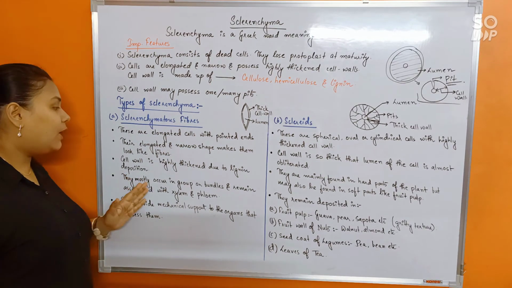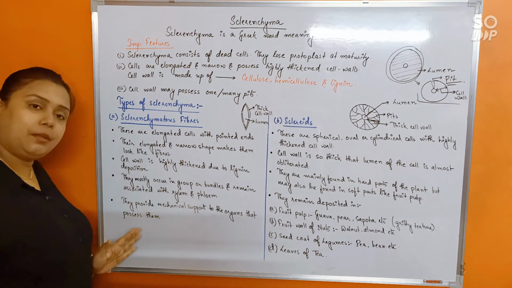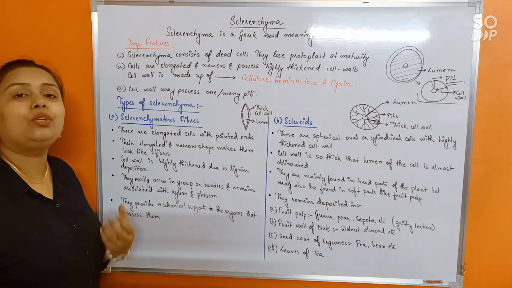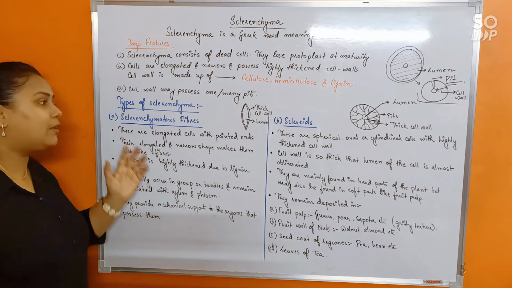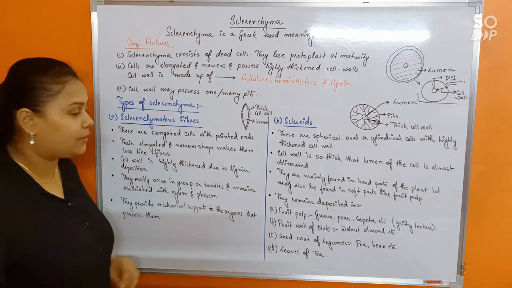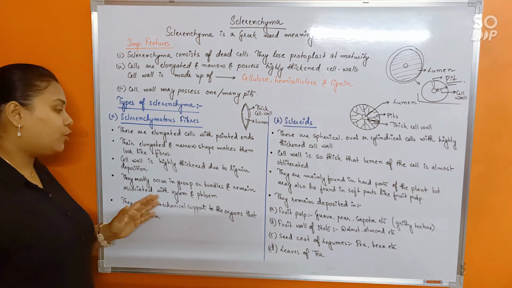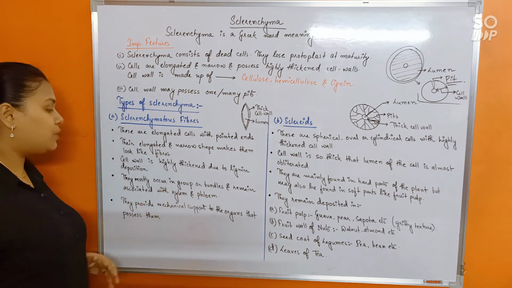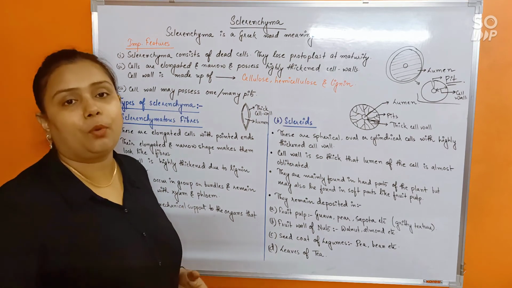Then the cell wall is highly thickened due to lignin deposition. That's going to be a universal feature of sclerenchyma, be it sclerenchymatous fiber or sclerids. They mostly occur in groups or bundles and remain associated with xylem and phloem. That's very important.